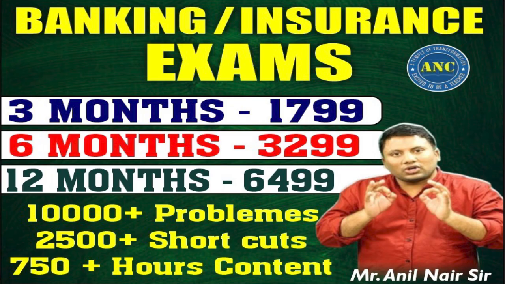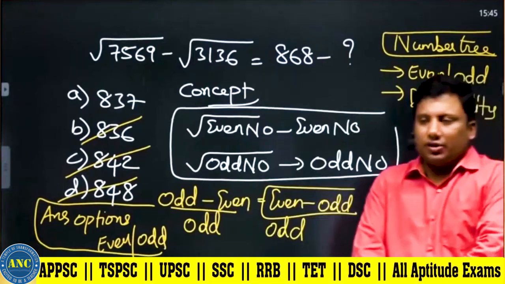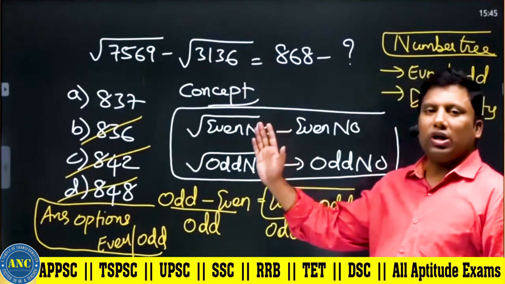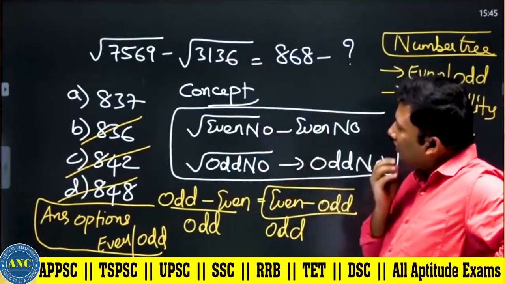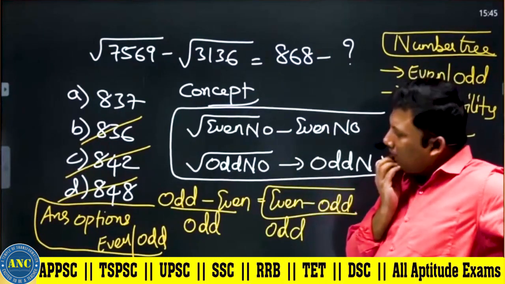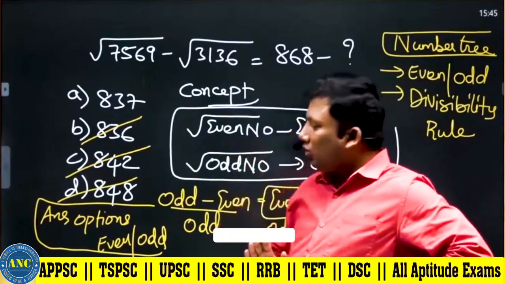Next, please write down. I hope this concept is clear. Next, square root of 7569 minus root of 3136 is equivalent to 868 minus something. So these 3 options are eliminated. This is one way to look at it.